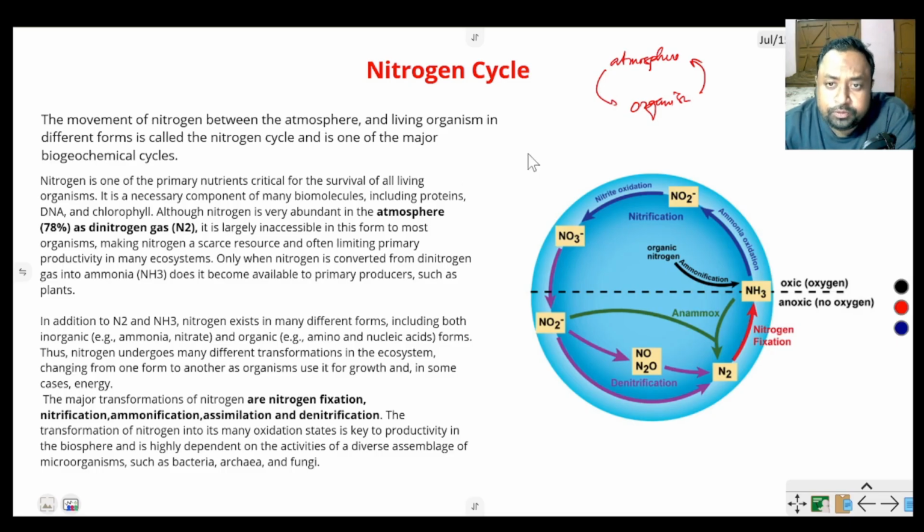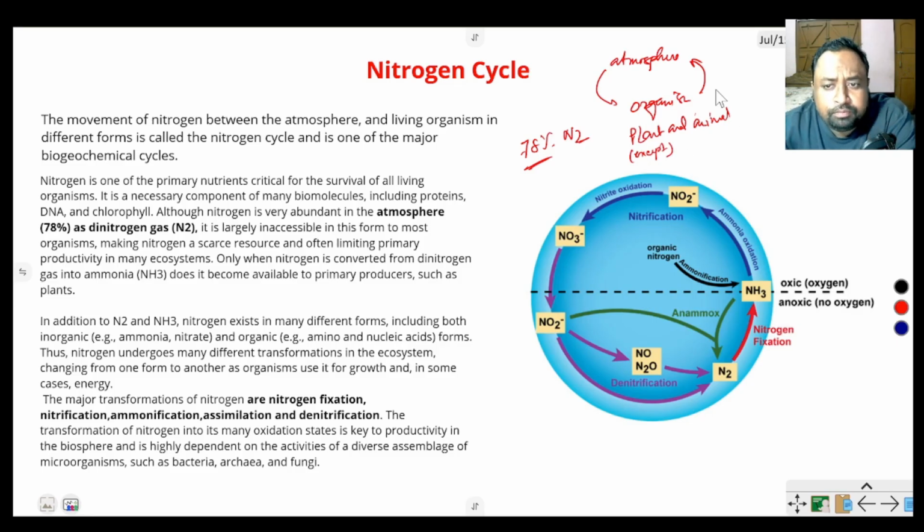Because in the atmosphere there is 78% nitrogen present, but no plants and animals, except some plants, mostly plants and animals do not